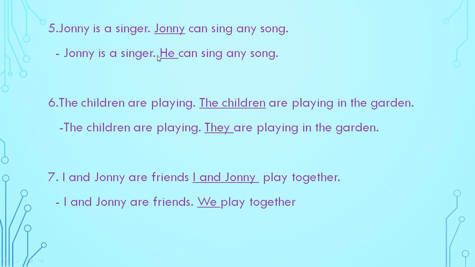Johnny is a singer. He can sing any song. Instead of Johnny we have to use he. He can sing any song. Have you understood sentence number 5?